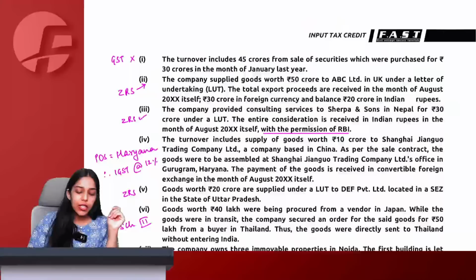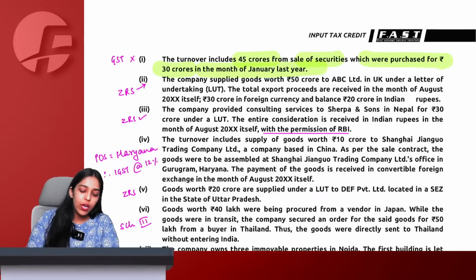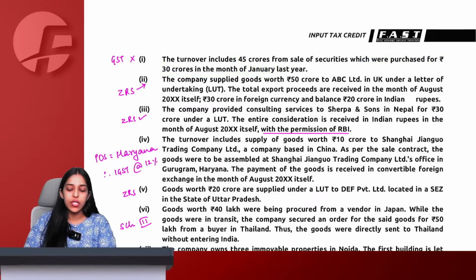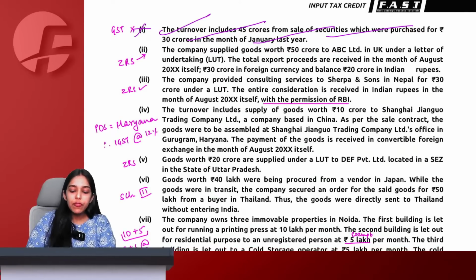Now we say the turnover includes 45 crore from sale of securities which were purchased for 30 crore in the month of January last year. We know securities are neither goods nor services. Therefore, no GST will be applicable on sale of securities. Matter over. Company supplied goods worth 50 crore to ABC in UK under a letter of undertaking.